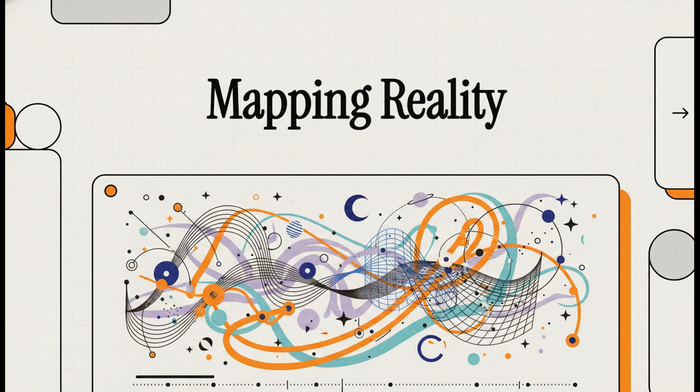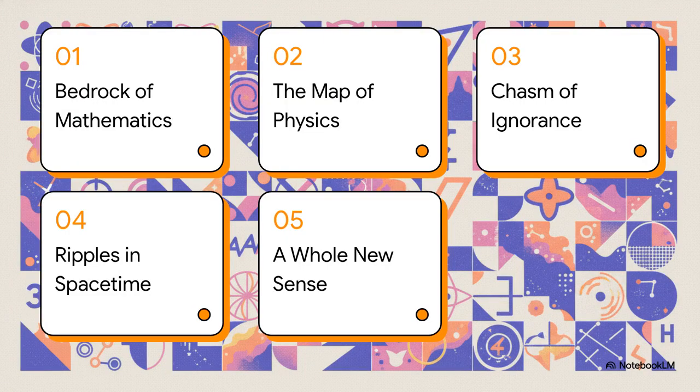The story of how we understand our universe is absolutely packed with surprises, and we're going to dive right into it together. We're funneling down through 5 quick steps today. We'll start with the bedrock of mathematics, move to the map of physics, cross the chasm of ignorance, catch some ripples in space-time, and finally develop a whole new sense.